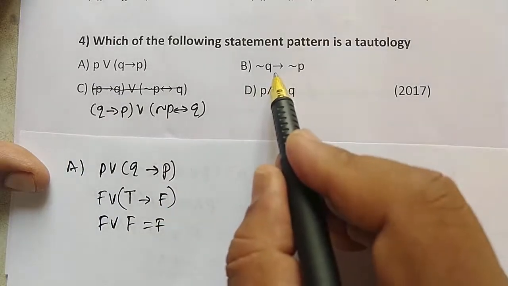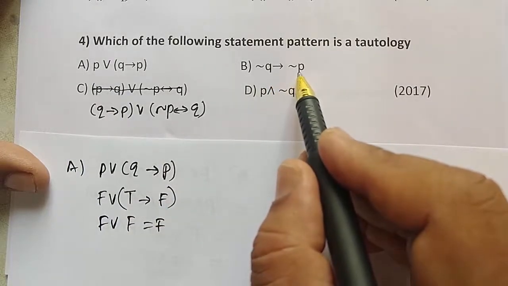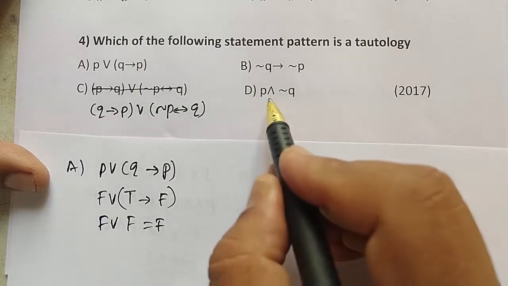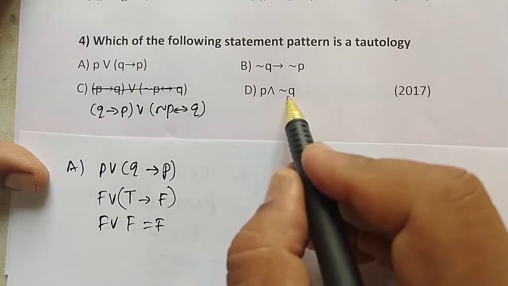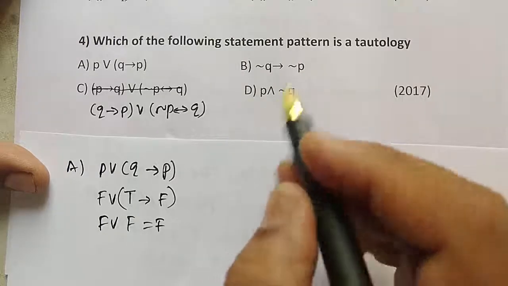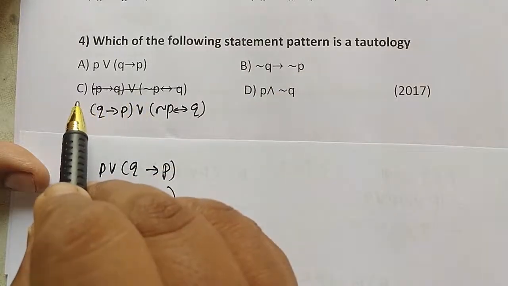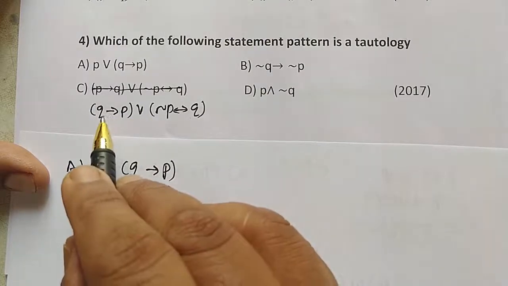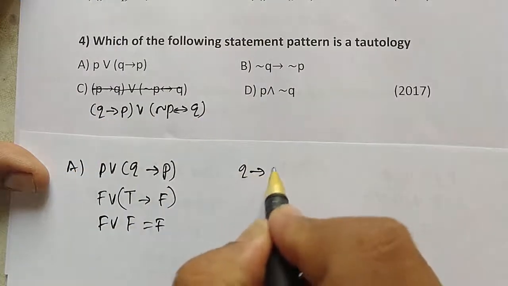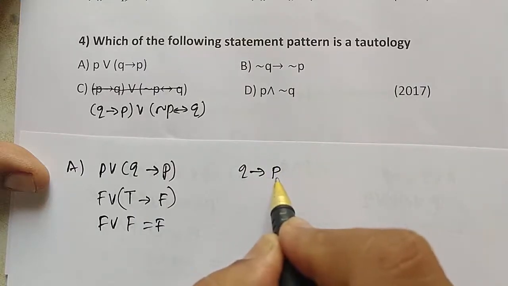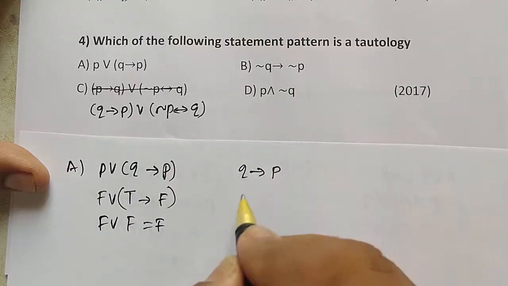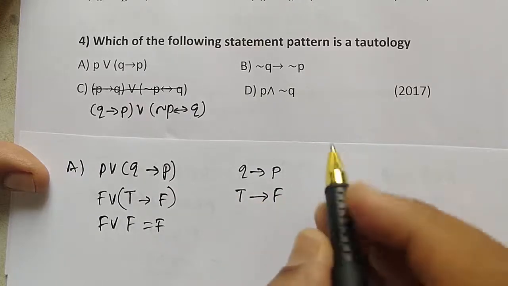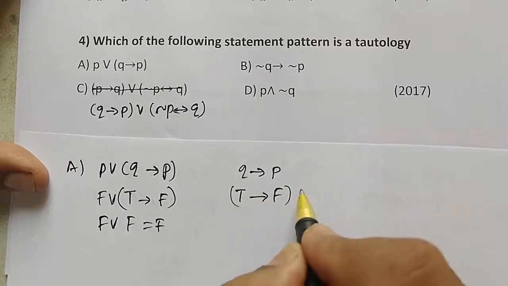Option B, it is an implication. Implication is not a tautology. The option D, the conjunction of the two statements, is also not a tautology. So it remains only C to check whether this statement pattern is a tautology. The implication Q implies P will be false when Q is true and P is false.